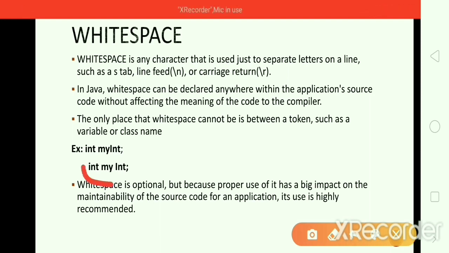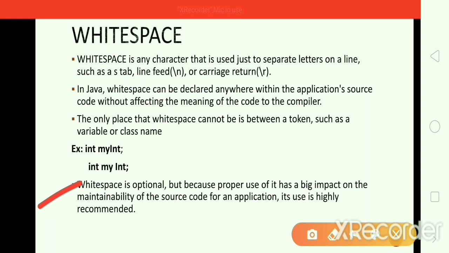But here we have white space: int, space, my, space, again int. So this is wrong guys. The compiler throws an error because we have variable and class naming rules. We don't have any rules that allow us to provide space in between variable names or class names. So the compiler throws an error if we use such statements.